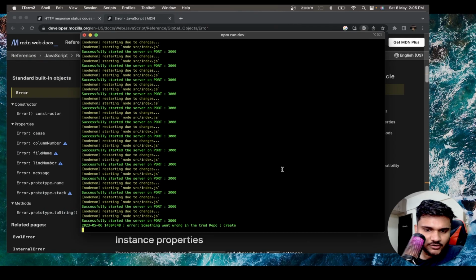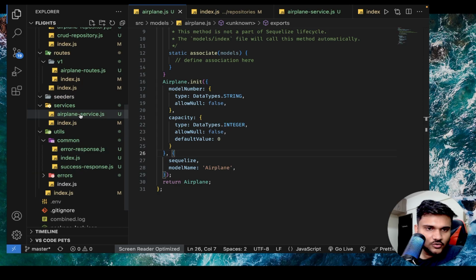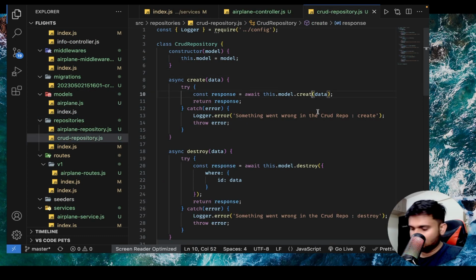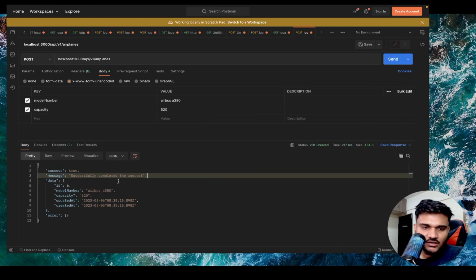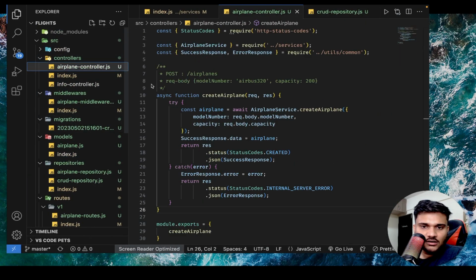Let's see, something went wrong in CRUD repo. Oh, sorry, my bad. I guess in the CRUD repo, we have not rectified our mistake. This should be create. Okay, let's send it again. And you can see we are successfully getting everything, right? And this implementation definitely looks more clean, right?